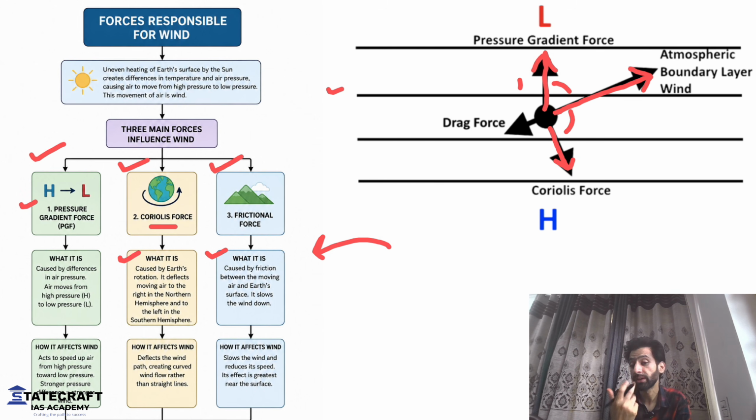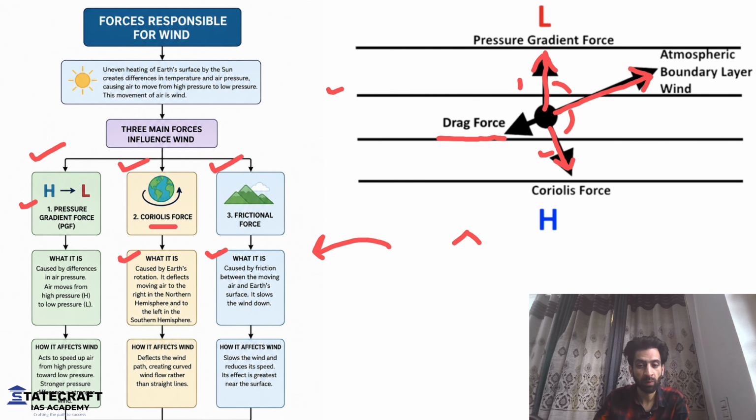Then what is the role of frictional force? You might wonder, okay, if wind is a resultant of these two forces, then what is the drag force or the frictional force doing? As I already told you, frictional force is something that is reducing the speed of wind. If the speed of wind is less, then Coriolis force will be less.